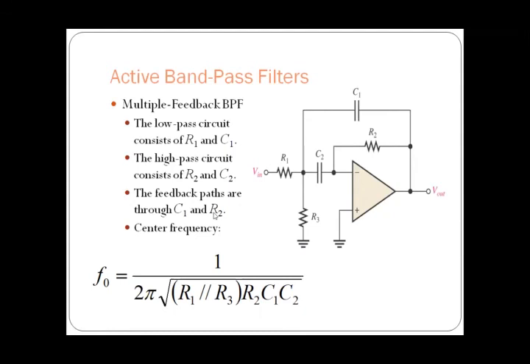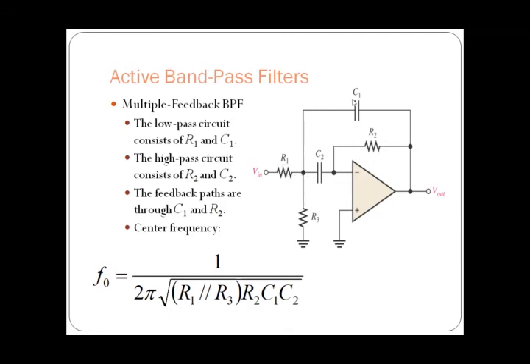Here you can see this is an active band pass filter. With the help of the inverting input we are going to obtain a band pass filter. We can obtain a band pass filter as in the previous session, or we can also obtain a band pass filter with this circuit.